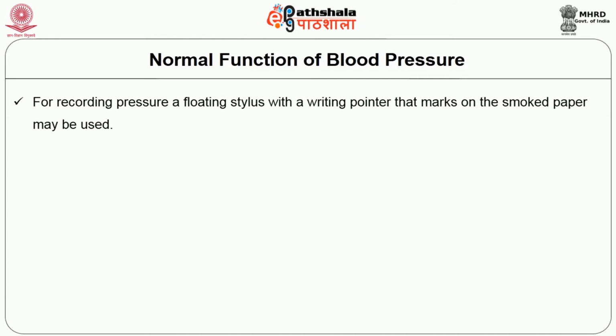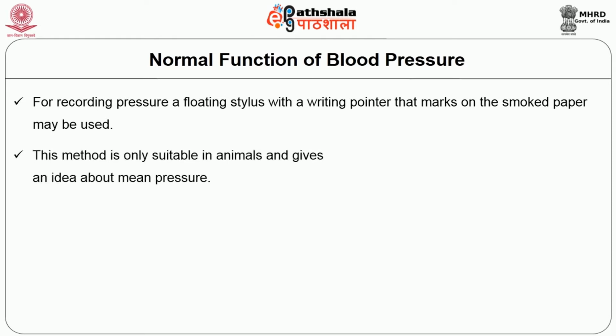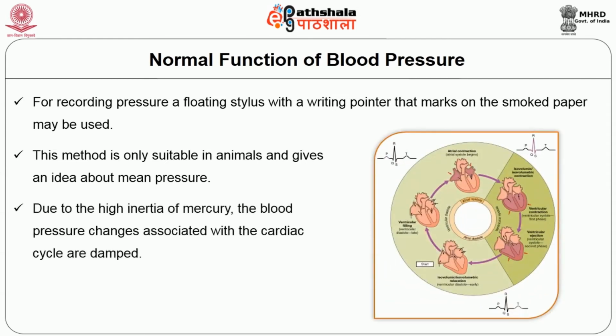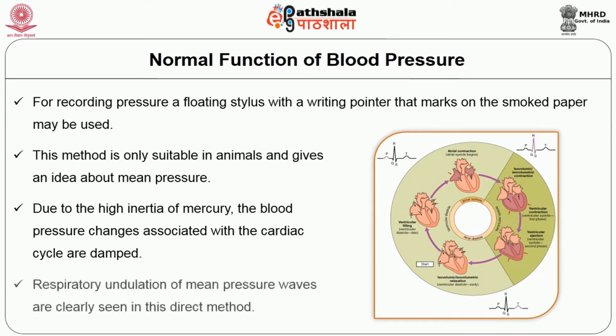For recording pressure, a floating stylus with a writing pointer that marks on the smoke paper may be used. This method is only suitable in animals and gives an idea about the mean pressure. Due to the high inertia of mercury, the blood pressure changes associated with cardiac cycle are damped. Respiratory undulations of mean pressure waves are clearly seen in this direct method.